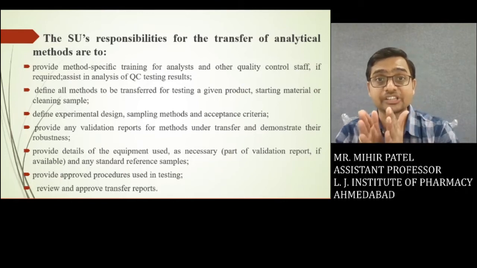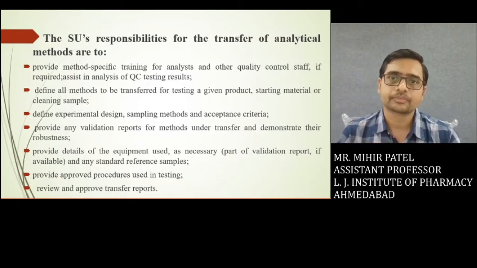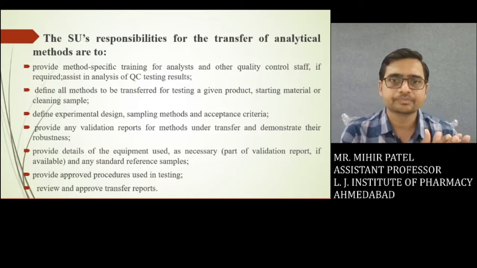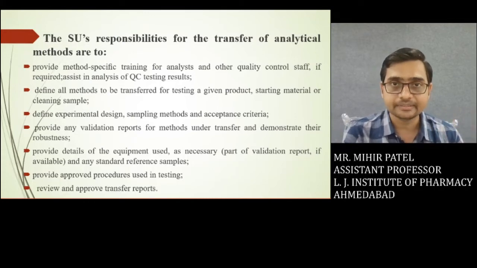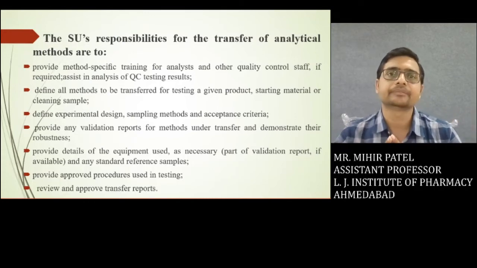Results and its interpretation should be very clearly identified, and that must comply with the experimental design and the acceptance criteria.